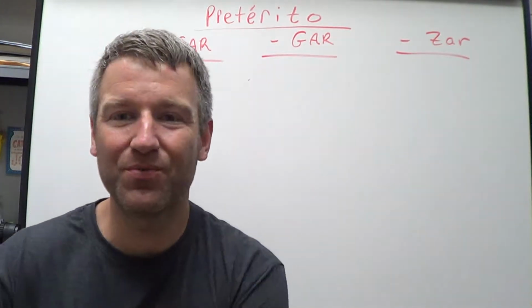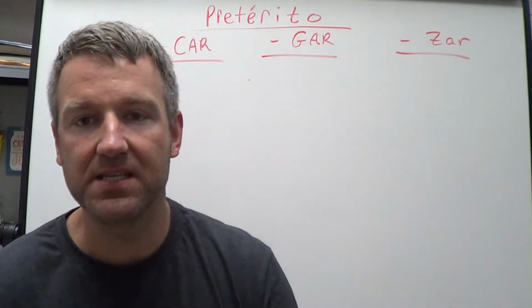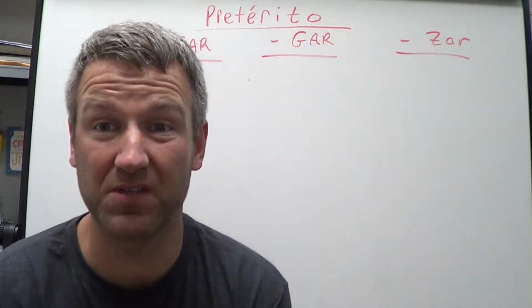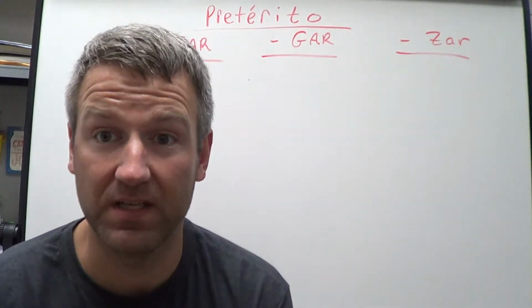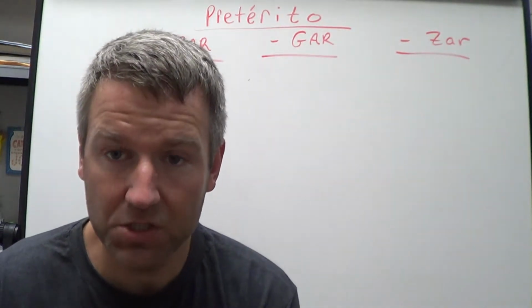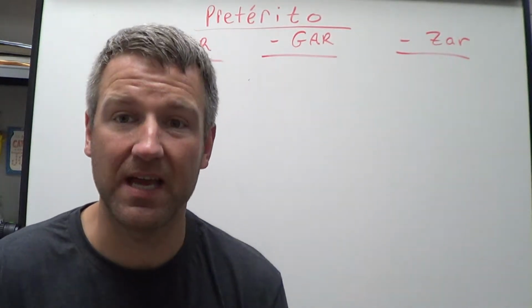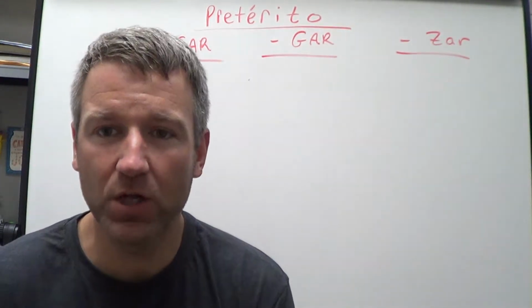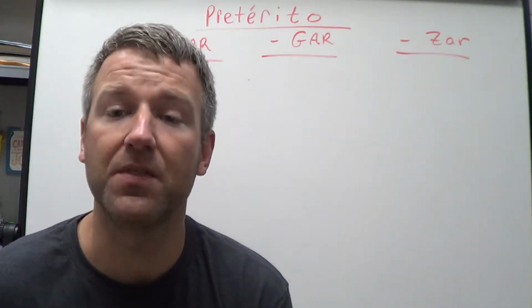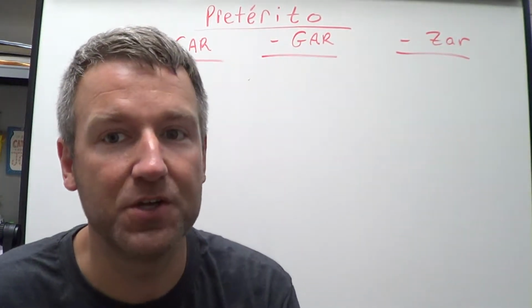Now, I could go through this big explanation of how we use this and that and everything with these forms. I'm just going to get it cut and dry to you so you don't have to watch 100 hours of videos, okay? The verbs ending in GAR, ZAR, and CAR, the only irregular form of these verbs will simply be the yo form. The yo form. Okay? Let me go through one and I'll give you a little bit of detail because I know you're just begging for it.